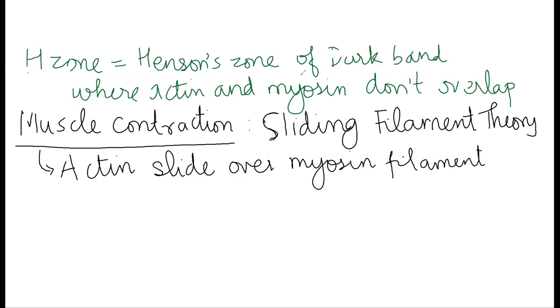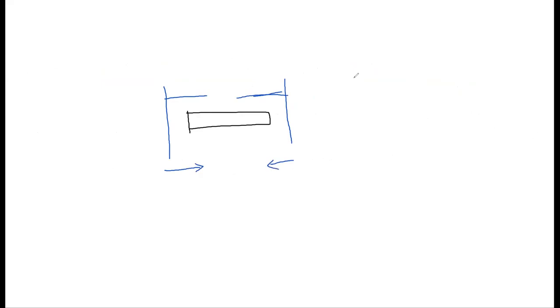So what would that mean? Say for example, there is one myosin filament, and on either side, there is an actin filament. So when the muscle contracts, the two Z lines will start coming close to each other. If the Z lines come close to each other, how will they look?